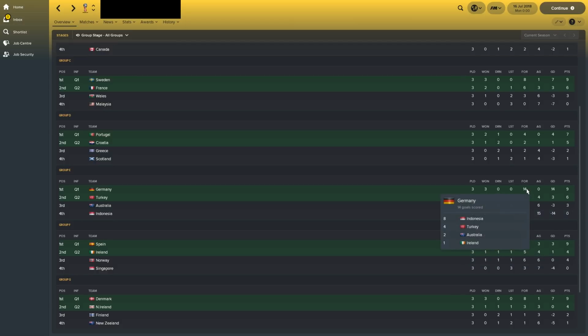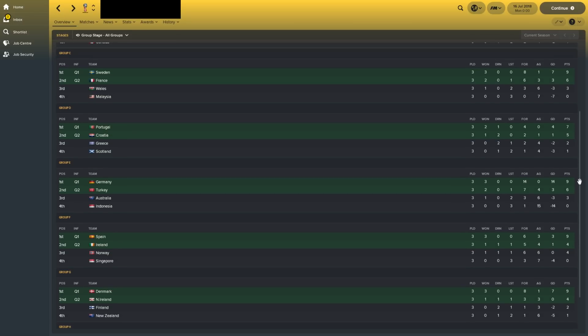Germany, 14 goals in this. They scored 8 against Indonesia. Indonesia did score against Australia again, but yeah, that's why I kind of feel like maybe I need a different idea for this. This is fun, but to level the playing field between the nations and have something slightly different in there could be quite cool.